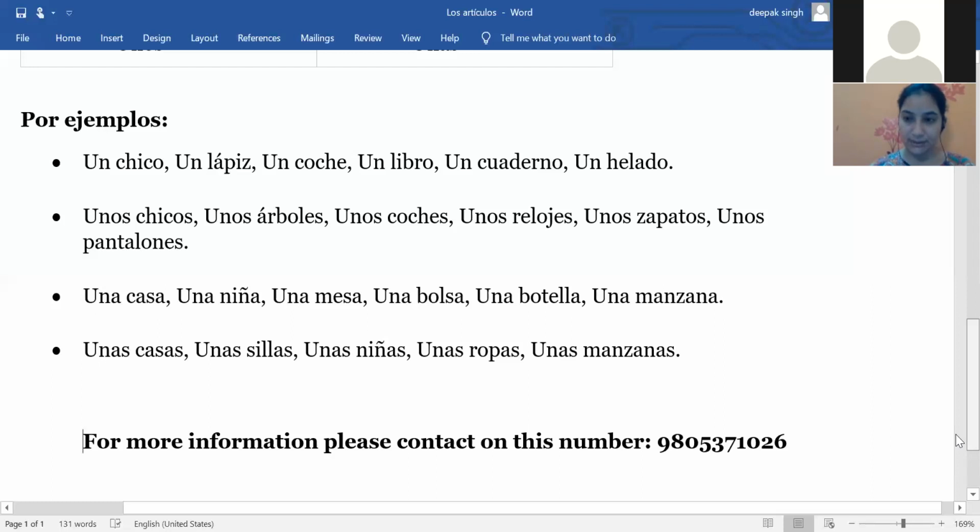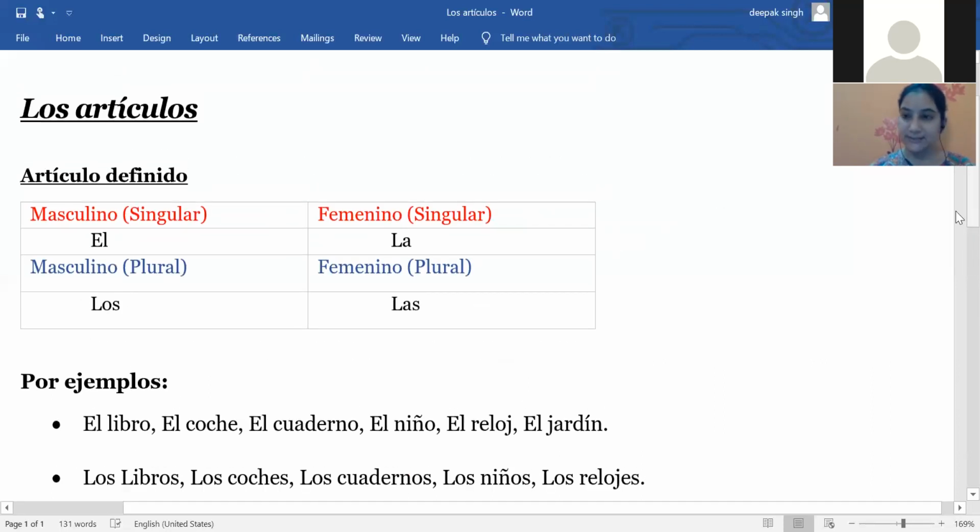Sure. From the starting, you can see here we have done the definite articles, and we call them articulo definido. For the masculine singular noun, we have to use el, which means the, when we are talking about any particular masculine noun in the singular form.